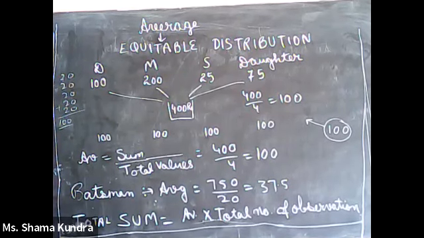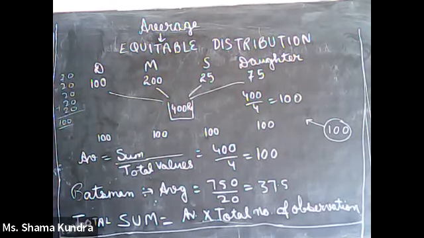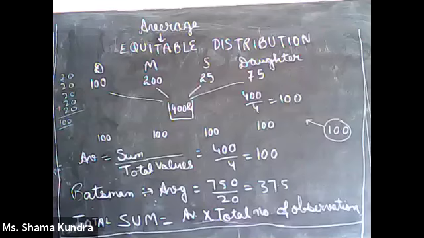So the addition would be 400. So average comes out to be 100. What does this 100 mean? On an average, if we calculate the average amount of money with each person, then it comes out to be 100 rupees. So this 100 is the average amount of money with each person in the family.